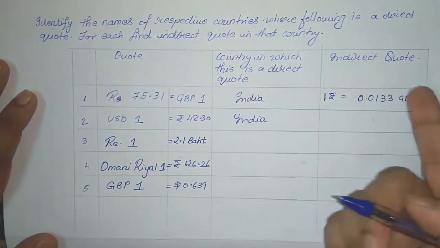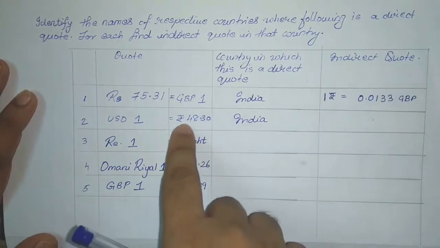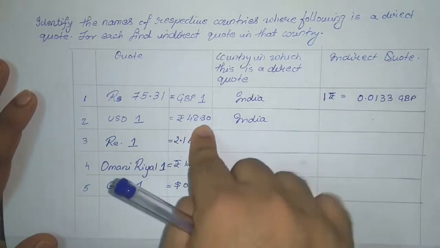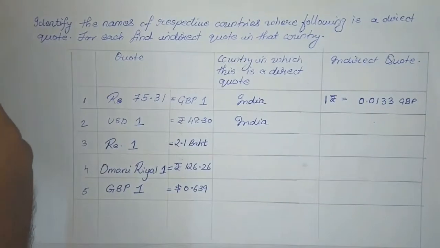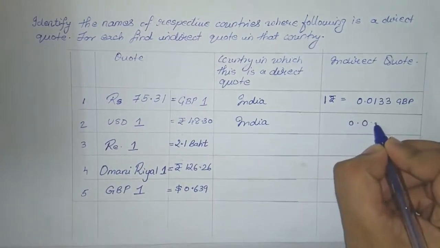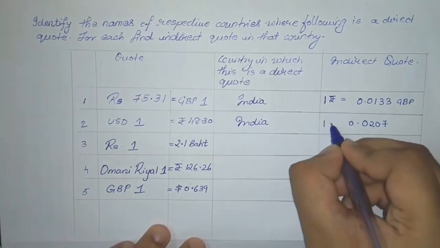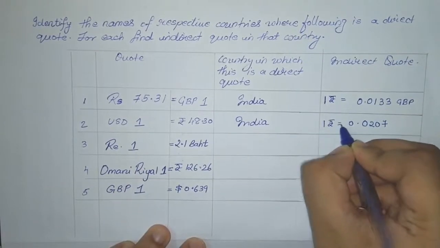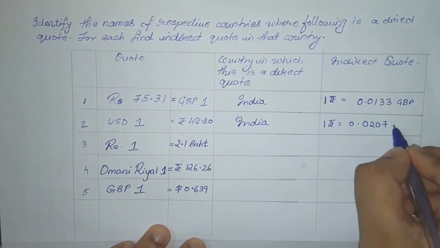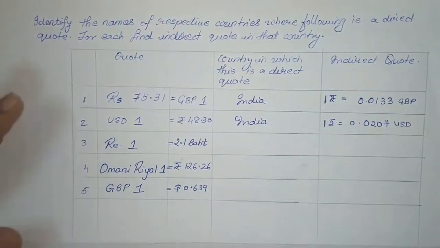Now again, in order to find the indirect quote, we will find the reciprocal of the direct quote. So the direct quote was given as 48.30. So the indirect quote will be 1 divided by 48.30, which comes to 0.0207. So again, in this case it will become 1 rupee is equal to 0.0207 USD. I hope you all have understood this part.